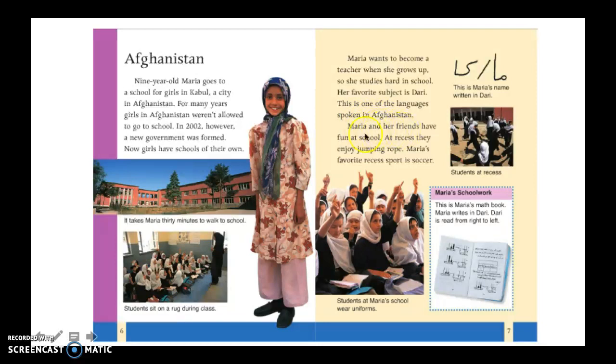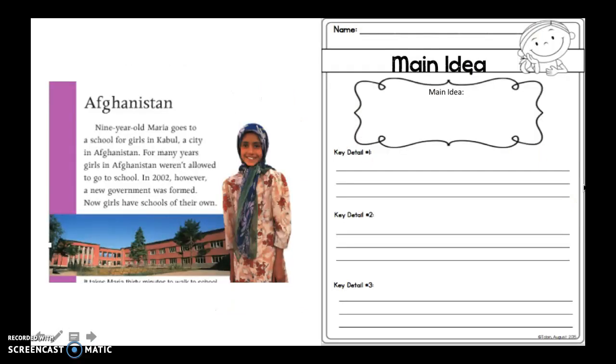Maria and her friends have fun at school. At recess, they enjoy jumping rope. Maria's favorite recess sport is soccer. So now I want to think about what was the main idea. Remember, I'm supposed to look at the title, look at the pictures, and reread the first sentence in the text. So I'm going to double check.